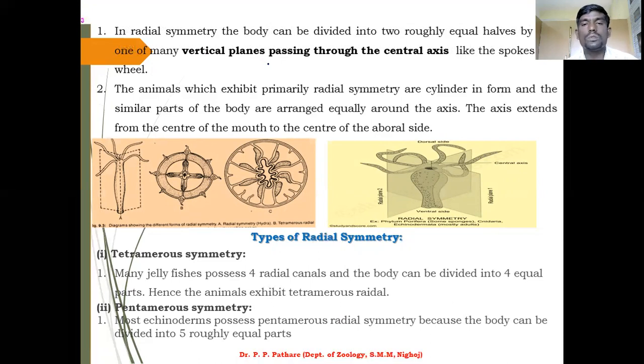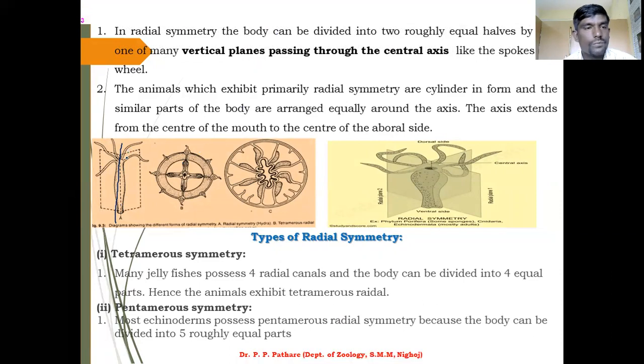If you pass a central line axis, then you can easily separate your animal into two equal halves. That is called radial symmetry. Vertical planes, that is very important. This is a vertical plane. If you want to divide it along these vertical planes, you can easily separate it out.